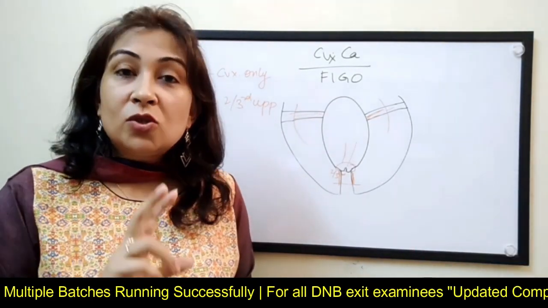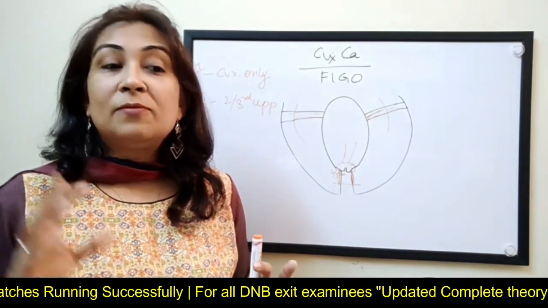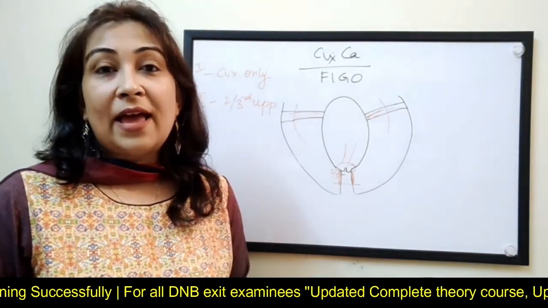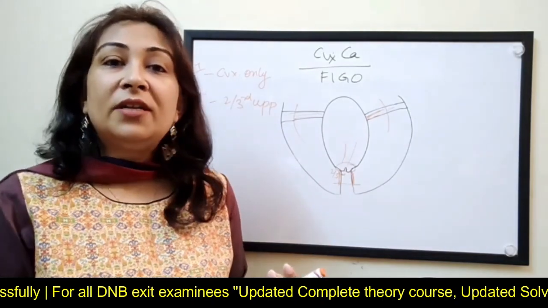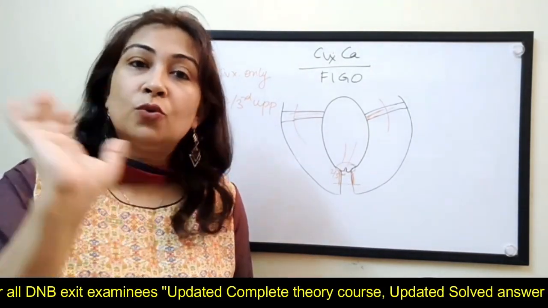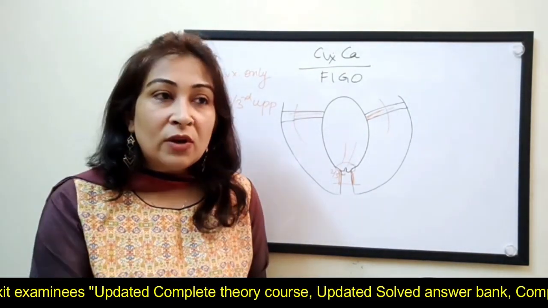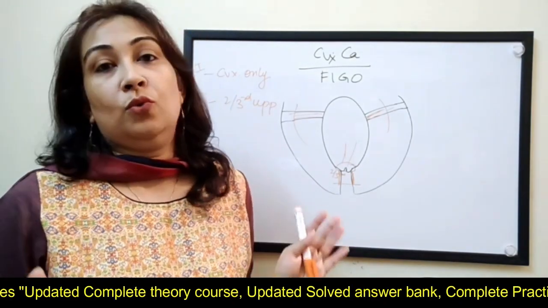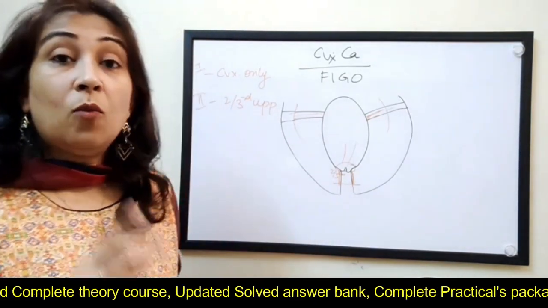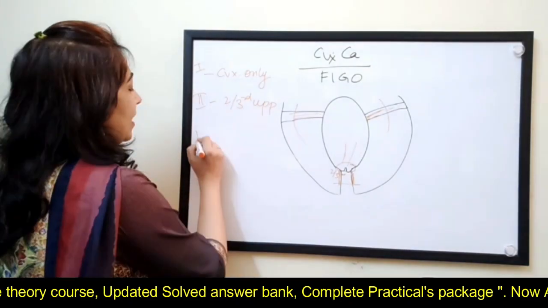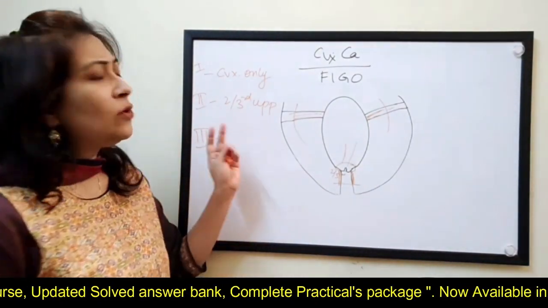So anyways, what I'm trying to tell you is, put it in your clinical scenario. So when you see a tumor which has eroded the edges of the vagina as well, stage 2. You're doing a PV and you can feel the tumor all around, stage 2. But what is stage 3 then? Stage 3. What do you think now?